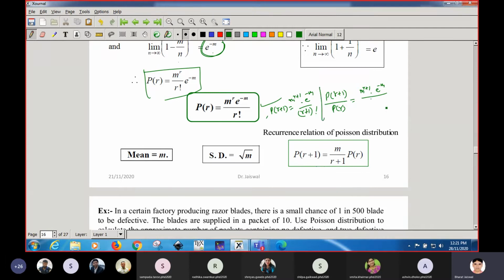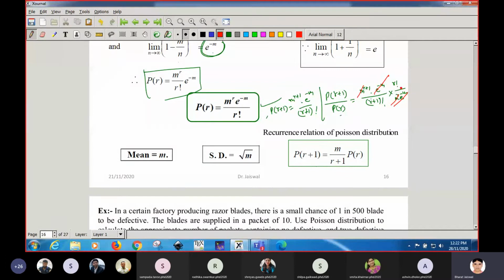So this is the value of P(r+1) divided by P(r). If you put this in the denominator, it will go in the numerator, and this m to the power r will come in the denominator and get cancelled out, only m will be there.